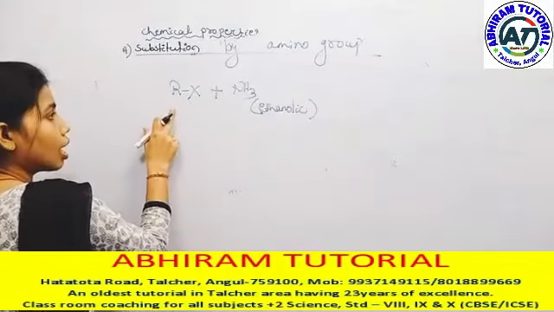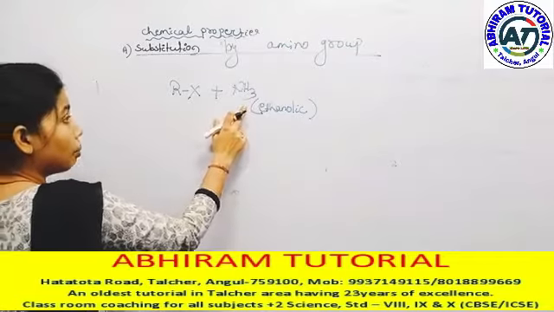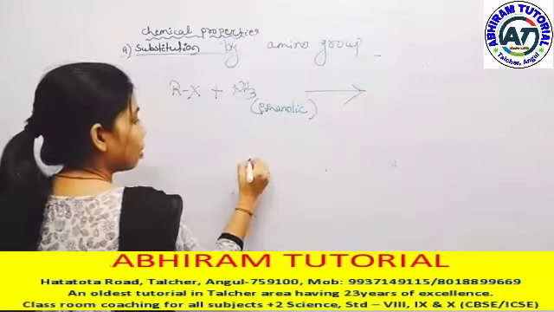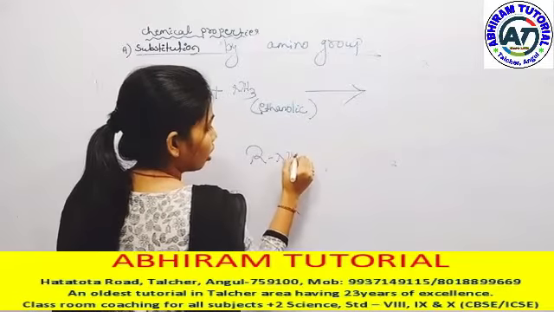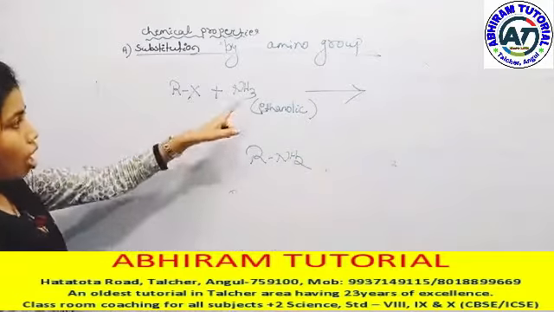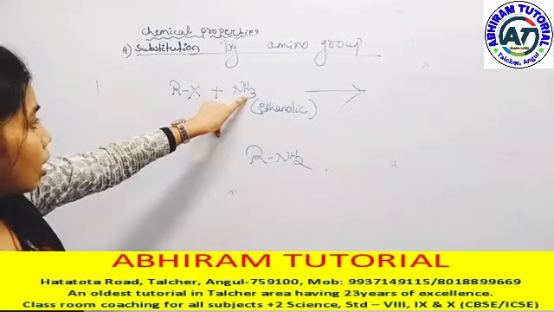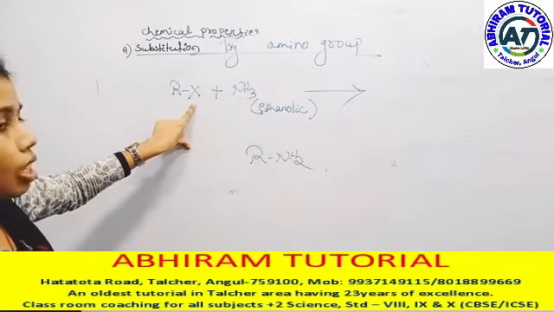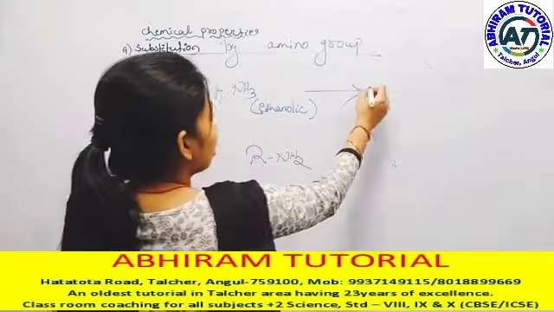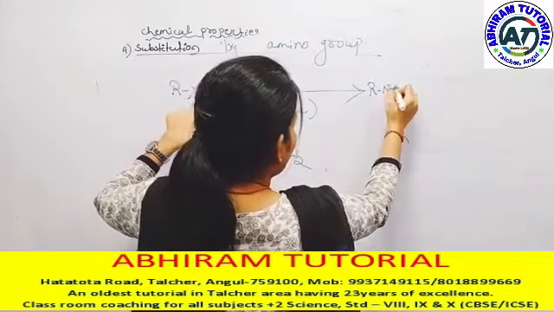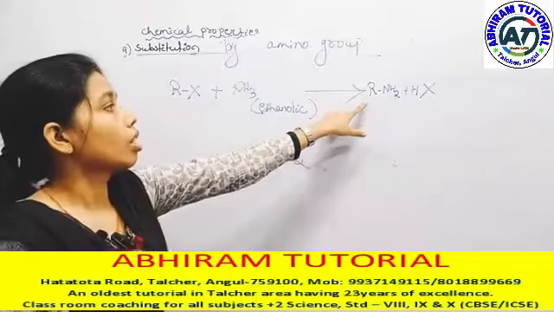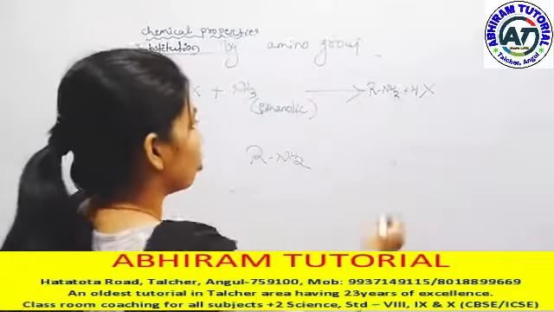When alkyl halide reacts with ammonia, that gives us amine. What is amine? RNH2. A hydrogen is removed from here and attached to that alkyl group, so it gives RNH2 plus HX, that is our substitution by amino group.